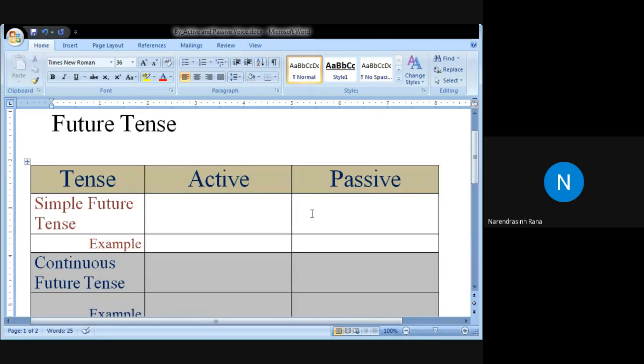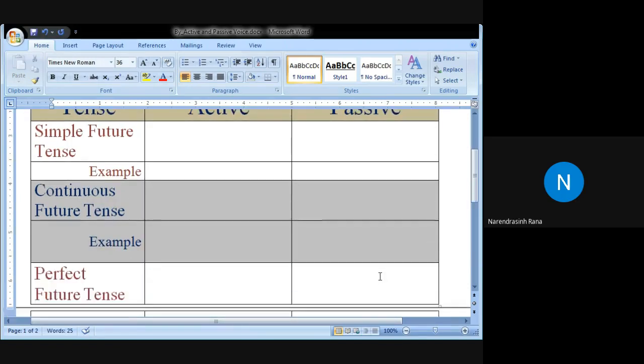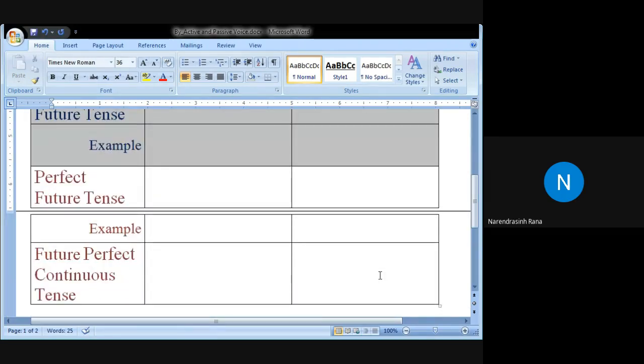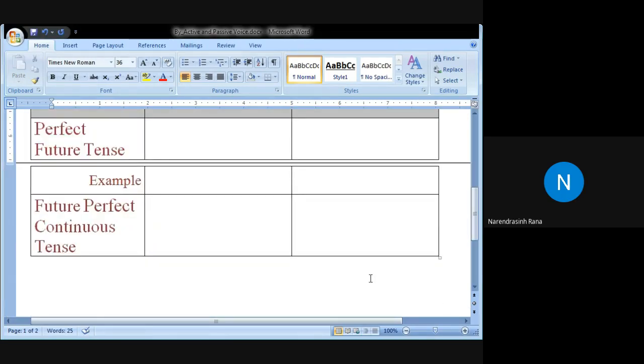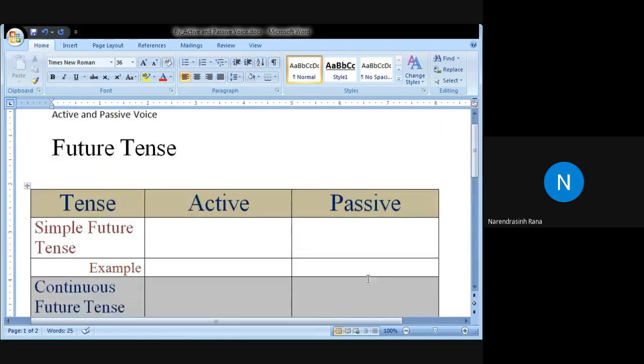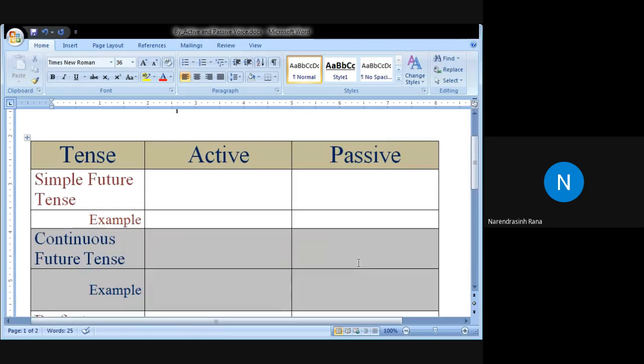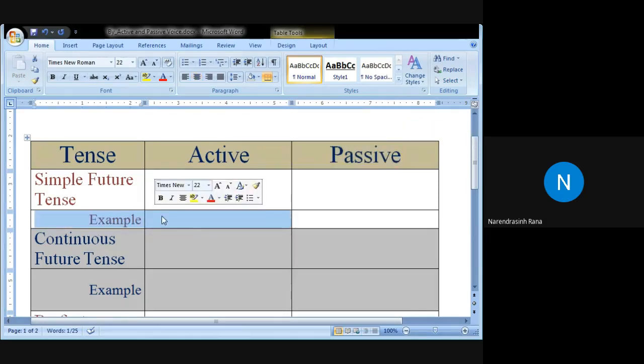Then we have continuous future tense. Then we have perfect future tense. And then future perfect continuous tense. And we will see the forms of verbs in active voice and in the passive voice. Along with, we will also see the examples.